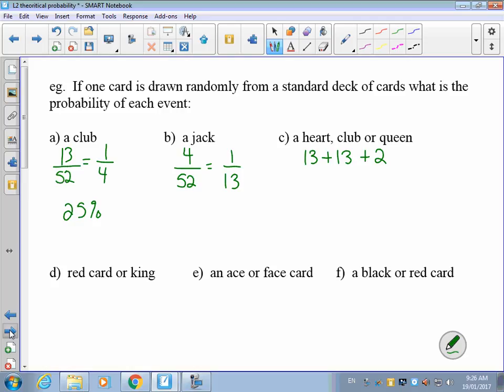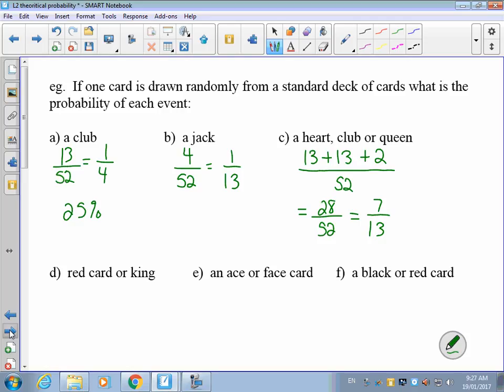So 13 plus 13 plus 2 are the cards I have to choose from to get a heart, a club, or a queen out of a total of 52 cards, which means if I add those up, there's 28 possible cards that would fit my outcome out of 52. And I think, yep, that reduces, they both divide by 4 to a 7 in 13 chance of drawing a heart, a club, or a queen.